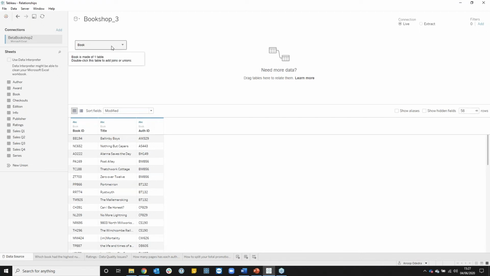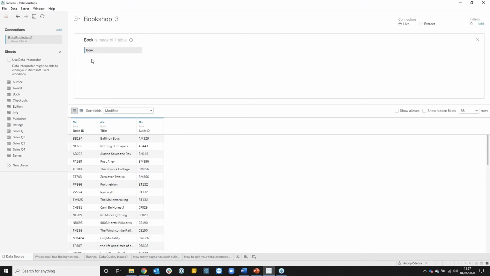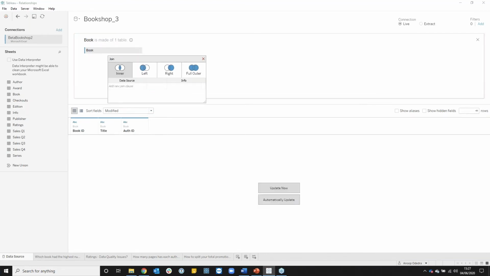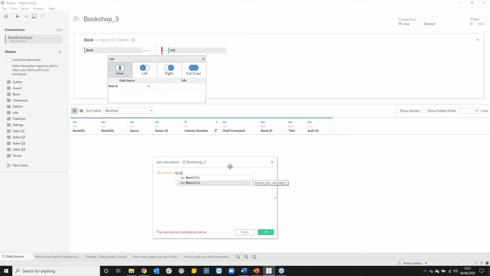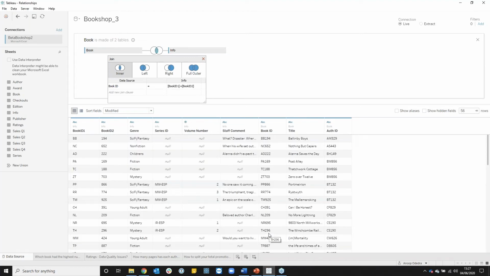If I double click on this book logical table, I can then join my info table to it. If I drag that in, then we're working with Tableau as we're used to. I can link based on book ID, and that is then joined to a calculation that is book ID 1 and book ID 2 concatenated together. So I create a join calculation to do that. I say book ID 1 plus book ID 2, like so, and I hit OK, and my join is then complete.